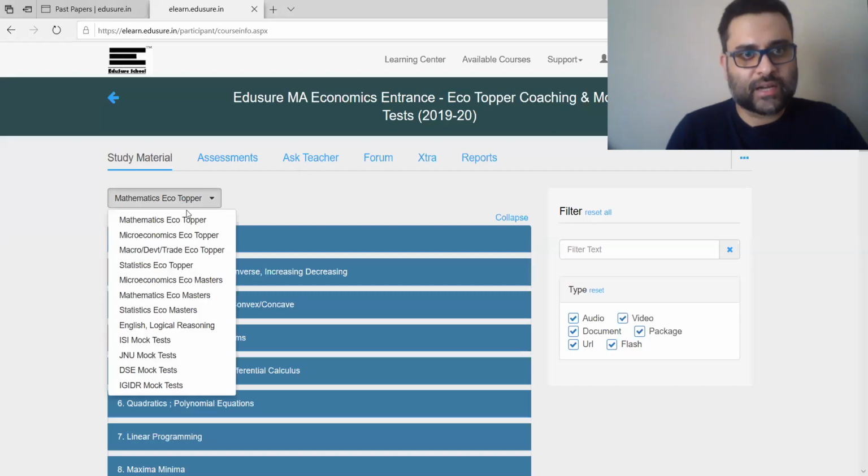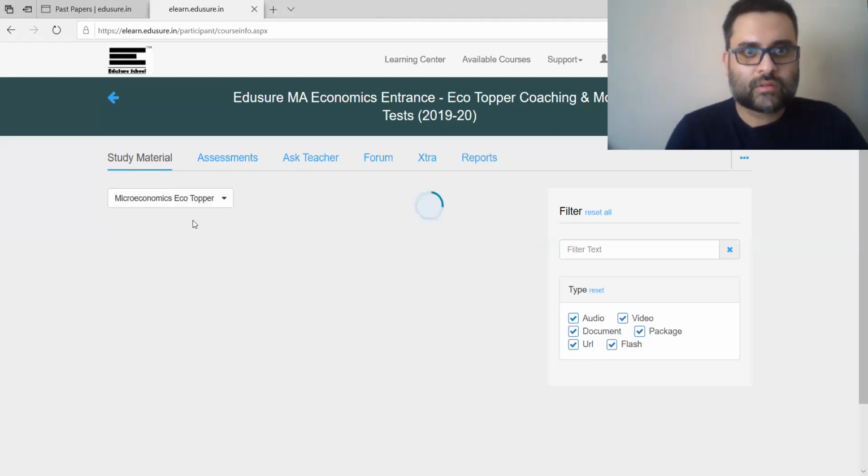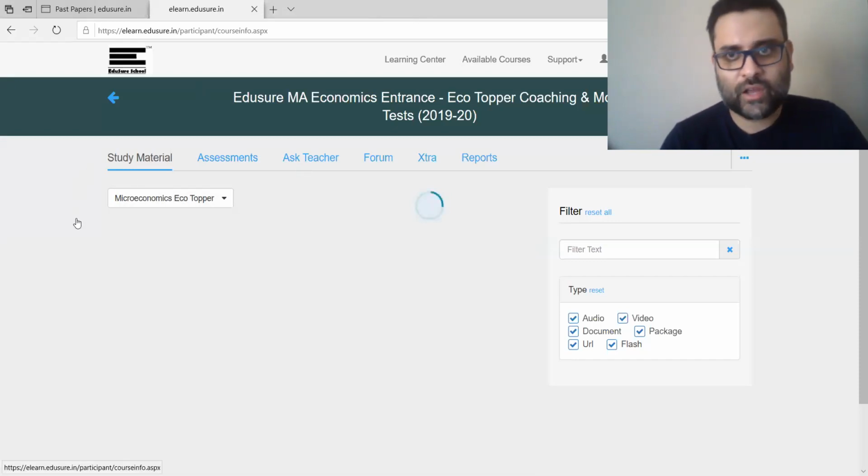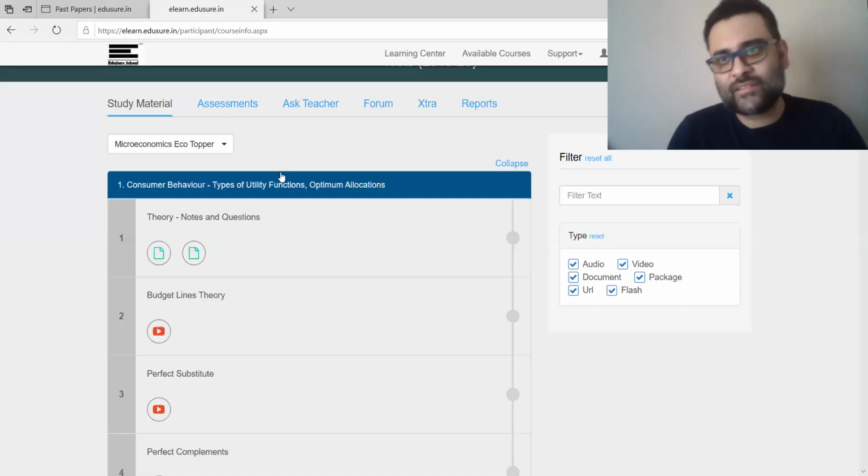Similarly, do it for the other topic. Say you want to now do a topic from microeconomics. So open up microeconomics and you do the exact same thing here.